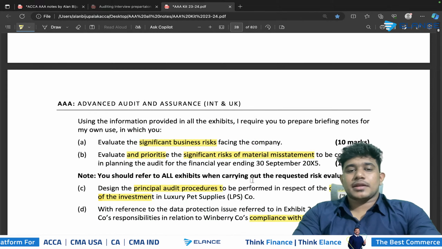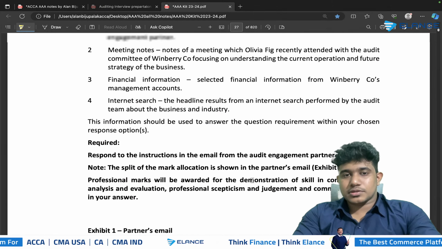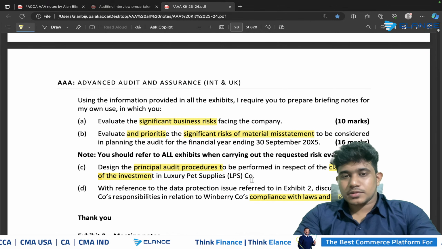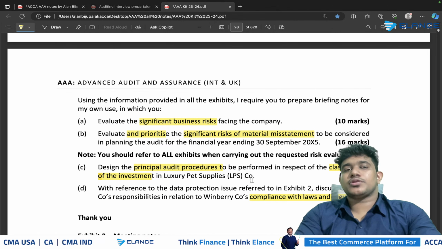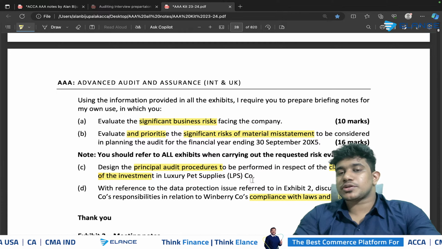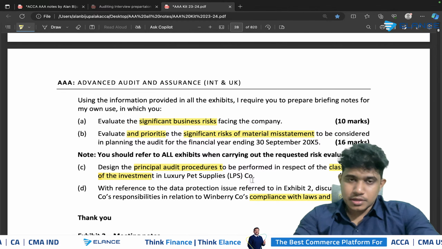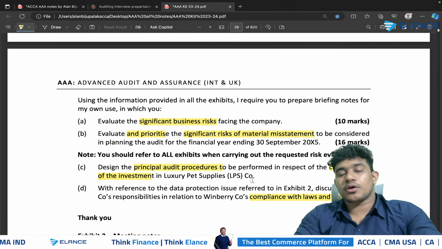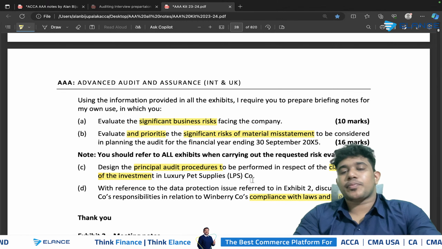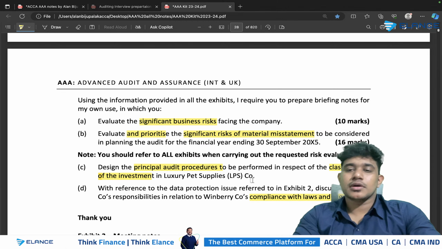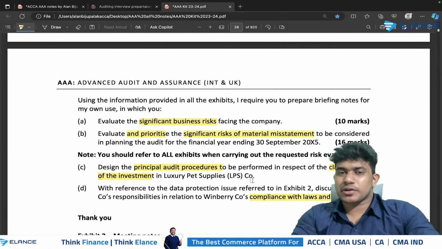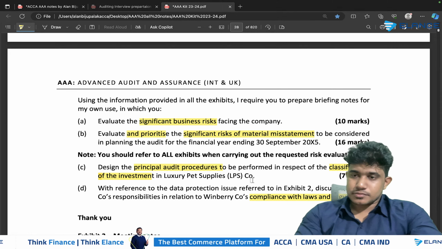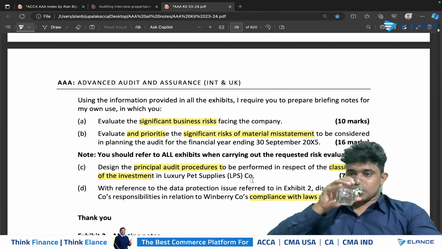So this is how you will be getting questions based on audit risk, risk of material misstatement, business risk and related areas. See, it is very important to first of all understand whether you are getting a question on risk of material misstatement or the audit risk. Because we know that if you're getting a question on risk of material misstatement, in that case, you are not required to provide any points in relation to the detection risk. However, on the other hand, if you're getting a question on audit risk, in that case, you should clearly specify about the detection risk as well.